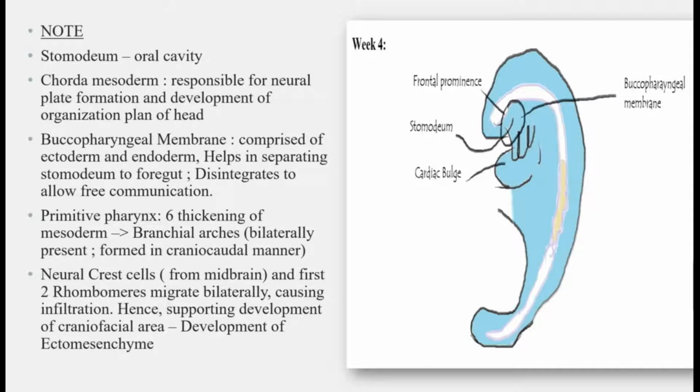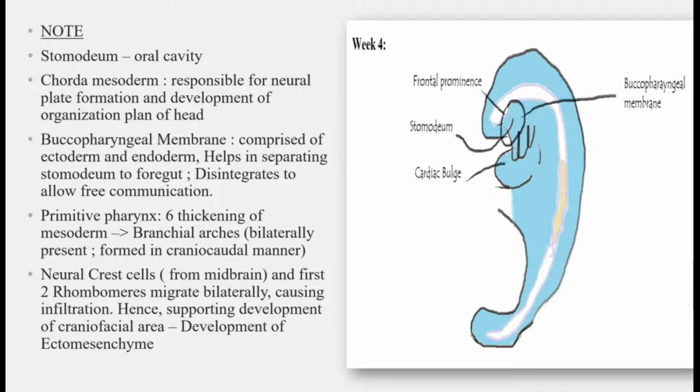The buccopharyngeal membrane is comprised of ectoderm and endoderm, which helps in separating the stomatodeum from the foregut, and which further disintegrates to allow free communication between the two. Caudal mesoderm is responsible for neural plate formation and development of the organization plan of the head. The primitive pharynx has 6 thickenings of mesoderm, which eventually form the branchial arches, also known as pharyngeal arches, which are bilaterally present, formed in a craniocaudal manner, that means in head to tail direction.